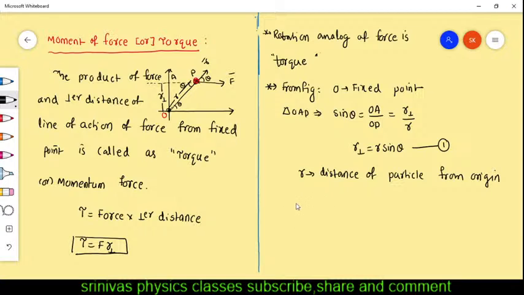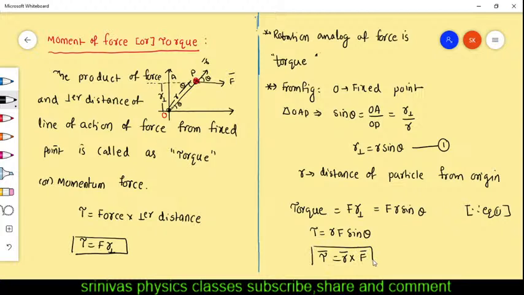Now the torque formula in this case is what? Torque is equal to F into R perpendicular. But what is R perpendicular from the figure? From equation 1, we got R sin theta. Now the torque we will get as tau equal to RF sin theta. And we can also write this in vector form: tau bar is equal to R bar cross F bar. This is another formula for the torque in vector form.